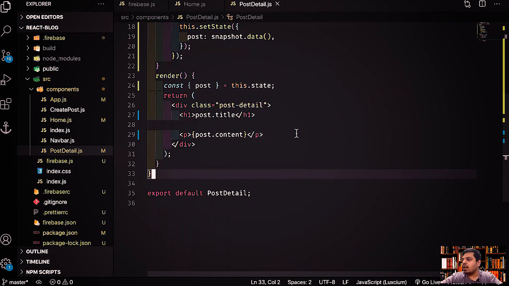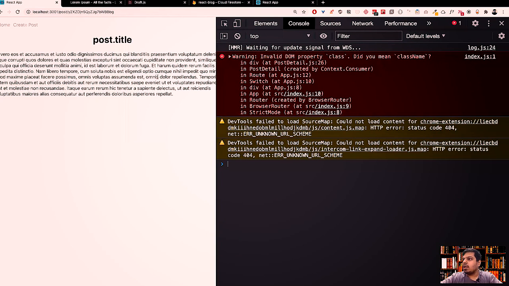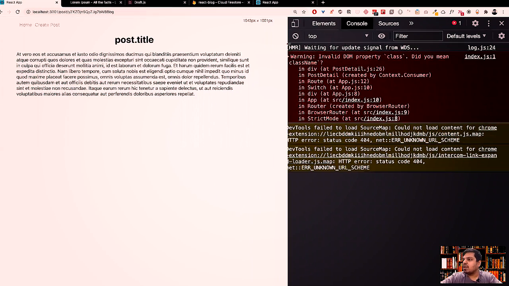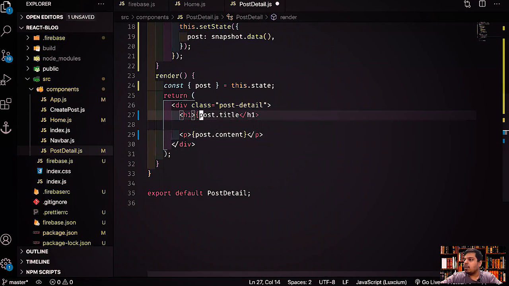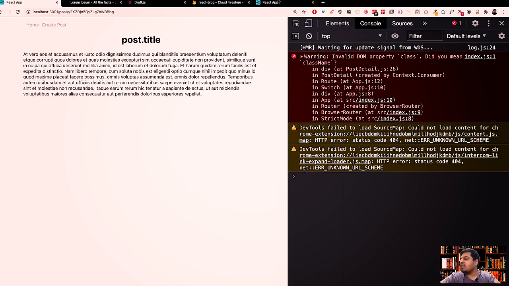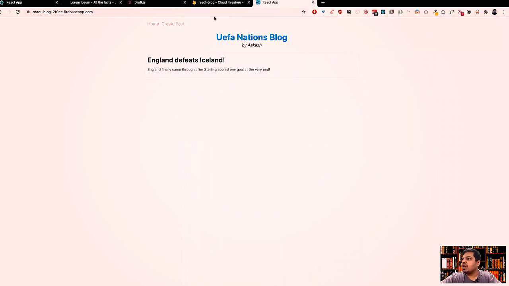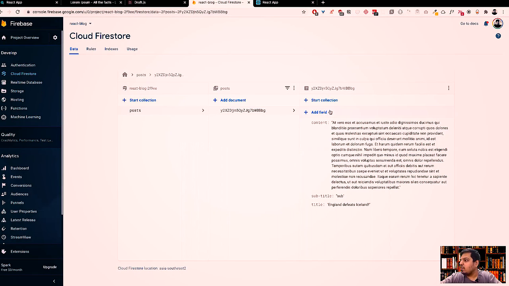Save it, and let's go over here, and I think everything is working fine. Yep. This is a warning which is coming, that we use class instead of className. That's fine, guys. You have to use className instead of class. But we got the data, right? Post.title is not coming appropriately because we have to do this. Save it.